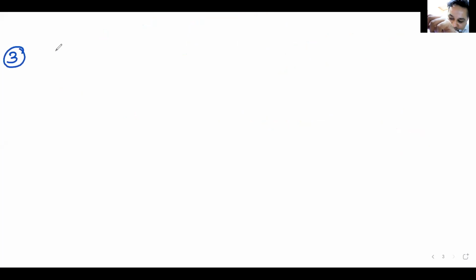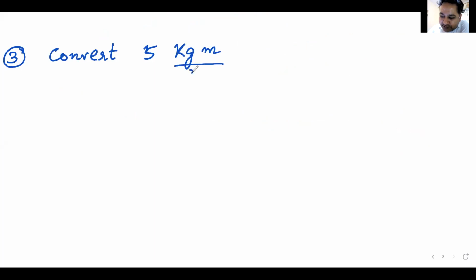Question number 3. Convert 5 kg meter per second into gram kilometer per second.